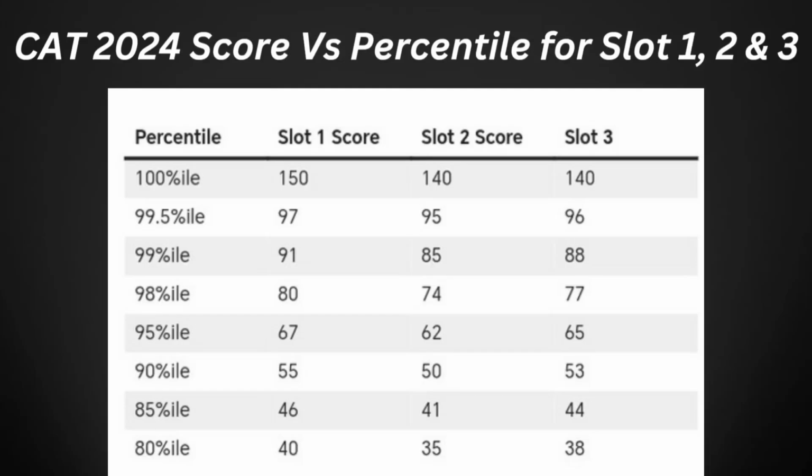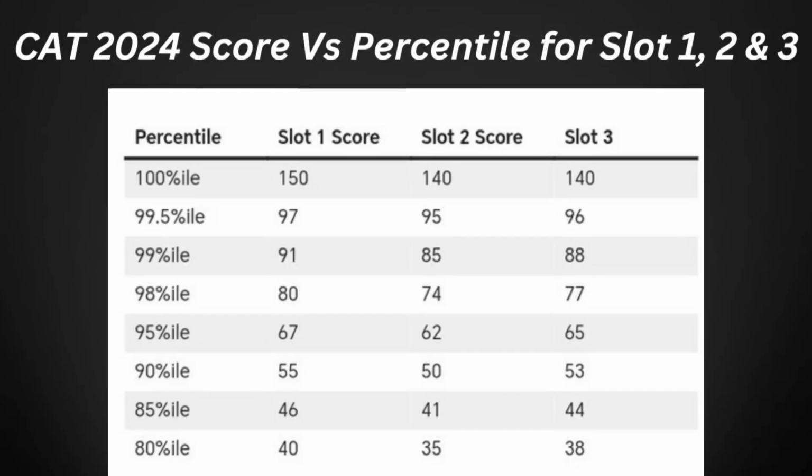If we consider the slot 1 score, if it is 150, then it can be considered 100 percentile. If it is 97, it is 99.5 percentile. If your CAT score is 91, then it is 99 percentile. If your slot 1 CAT 2024 score is 80, then it is 98 percentile. If it is 67, it can be expected as 95 percentile. If your score is 55, it can be expected as 90 percentile. If your slot 1 CAT 2024 score is 46, it can be expected as 85 percentile. And if it is 40, it can be expected as 80 percentile.